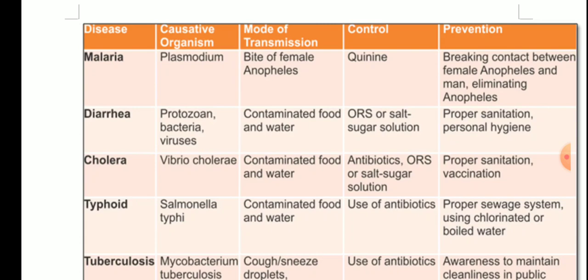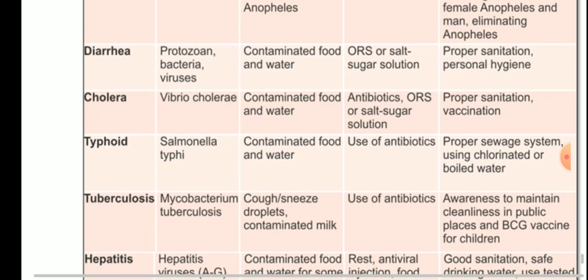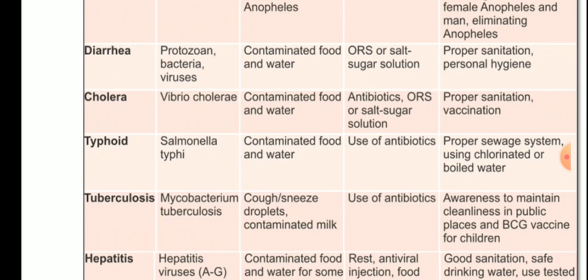Typhoid: causative organism is Salmonella typhi. Mode of transmission: contaminated food and water. Control: use of antibiotics. Prevention: one should have a proper sewage system and use chlorinated or boiled water, because it is spread due to contaminated food and water. Next is tuberculosis. The organism due to which it is caused is Mycobacterium tuberculosis.